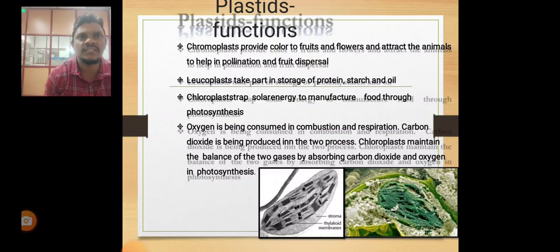Plastid functions: chromoplasts provide color to fruits and flowers to attract animals. Leucoplasts take part in the storage of protein, starch, and oils. So the chromoplast provides the color, and the leucoplast takes part in the storage of protein, starch, and oil.